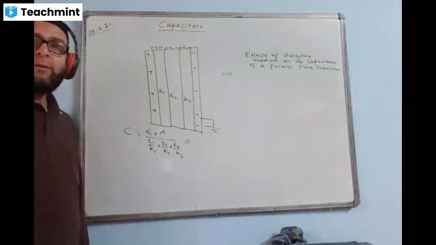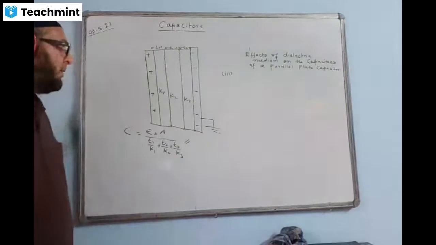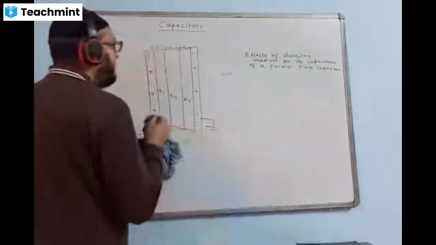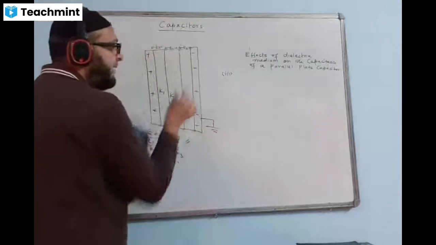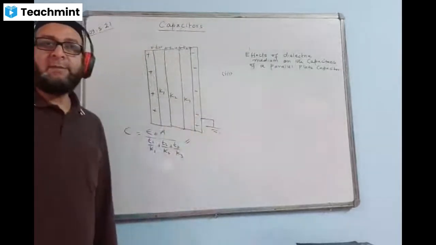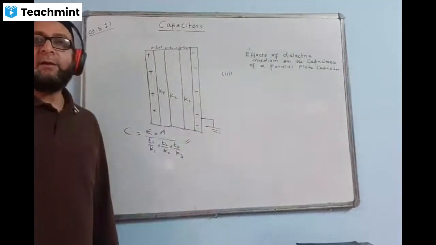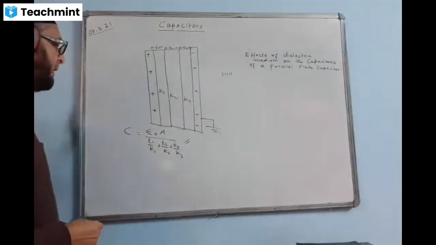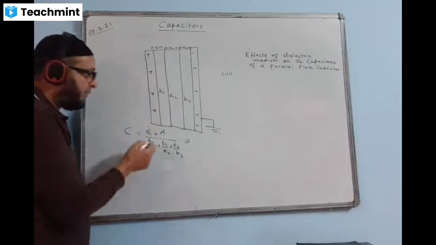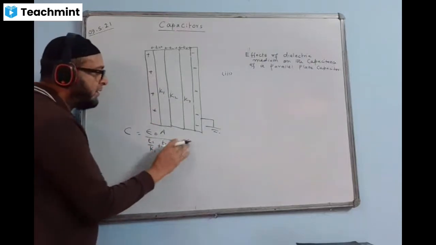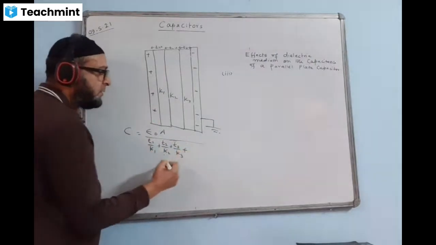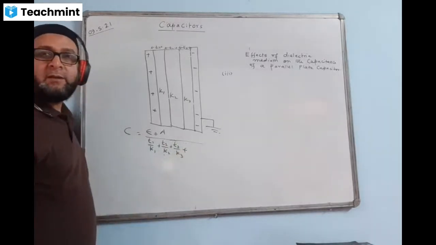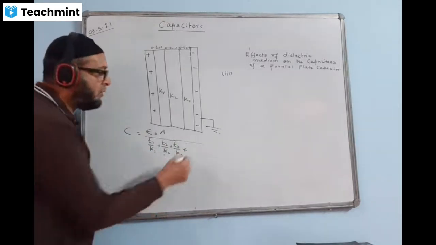Now here, if they are showing three dielectrics and some space is left vacant, that means it is filled with air, what changes would you make? First you write T1 by K1, T2 by K2, T3 by K3, plus some space is filled with air, and the dielectric constant of air is 1. So what should I be writing here?